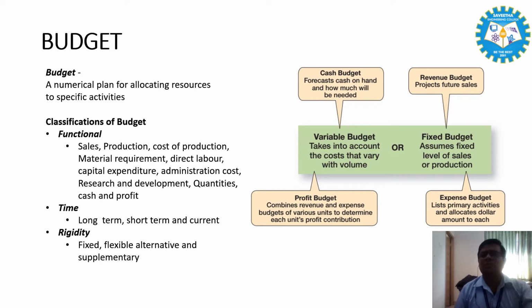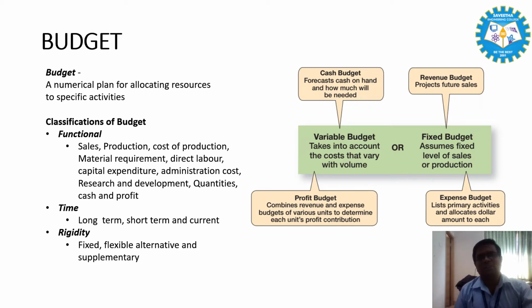The next one is production budget. It is a forecast of the output for the period analyzed. It has been prepared after taking into consideration the estimated opening stock, estimated sales, and the desired closing stock of each product. Next one is cost of production. The production budget determines the number of units produced during the budget period. When these units are multiplied by the cost of manufacturing per unit, it becomes the cost of production budget.